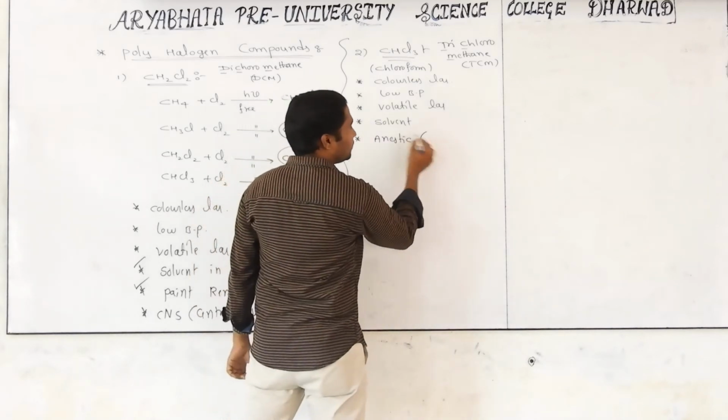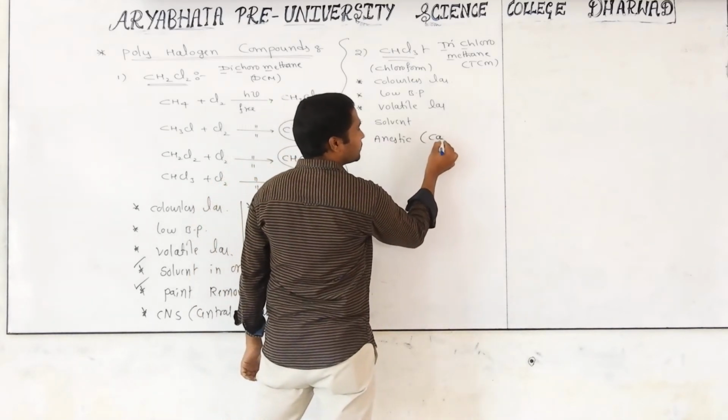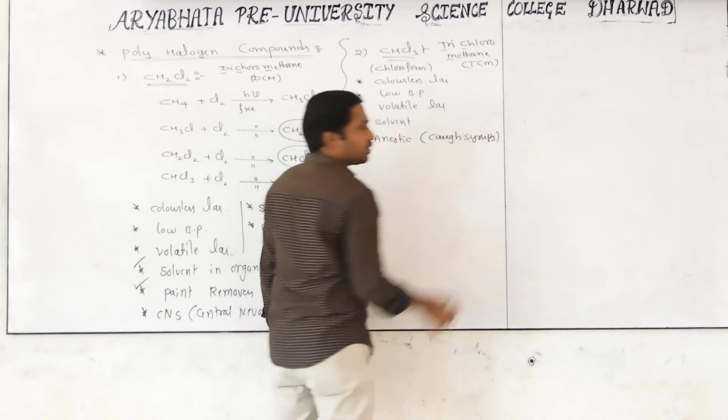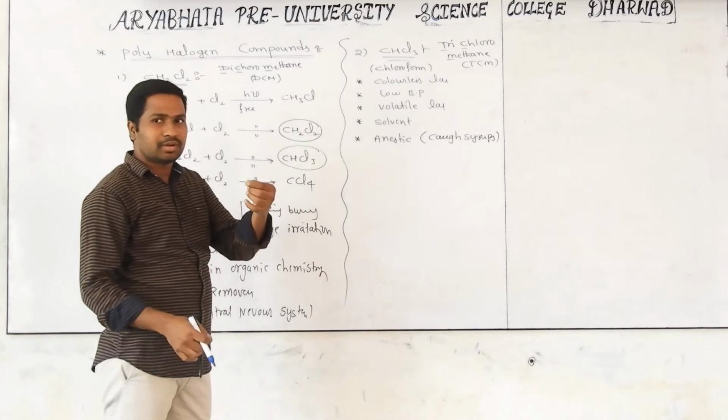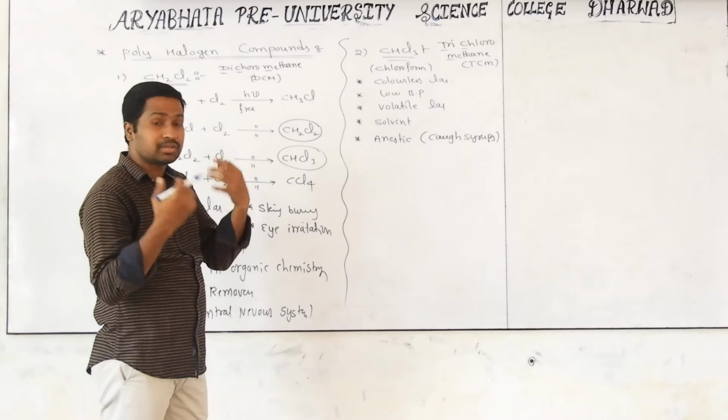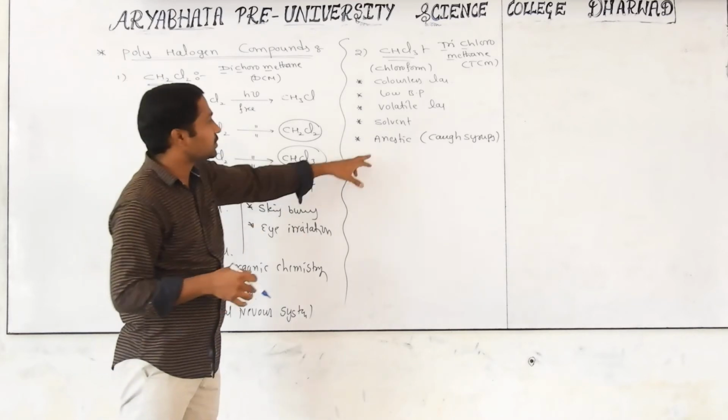That's why they use it in the preparation of cough syrups. If you observe, after drinking cough syrup, whether for cold or fever, you immediately feel sleepy. Why? Because of its anesthetic nature.